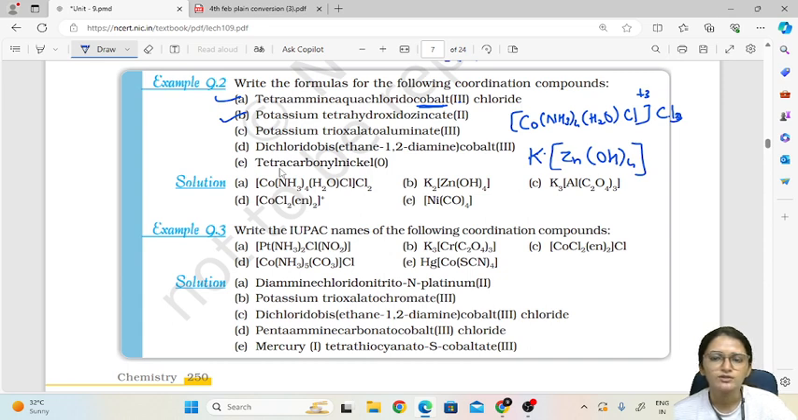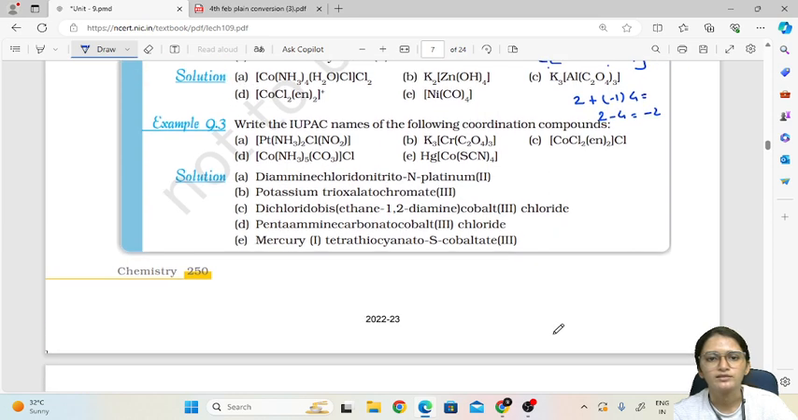Tetrahydroxozincate, on zinc there is +2 charge. Okay, and OH has -1 charge, so I can write 2 plus -1 into 4 is equal to 2 minus 4 is equal to -2. So here this is charge -2, and here there will be +2. So that's why here K2 will come, K2ZnOH4, because one potassium is having +1 charge. This is how we write the name. Okay, we write the formula.